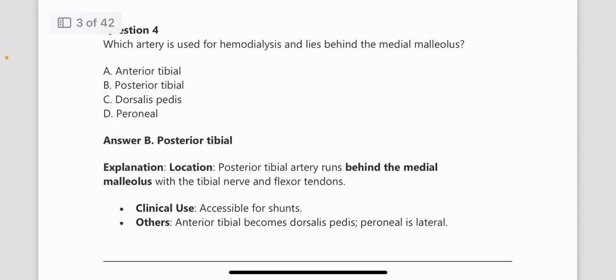Next, which artery is used for hemodialysis and lies behind the medial malleolus? So the answer is posterior tibial artery. Every year 1-2 questions usually come from the upper limb or the lower limb blood supply or nerve supply. So this is one question which came in 2024 from that part.